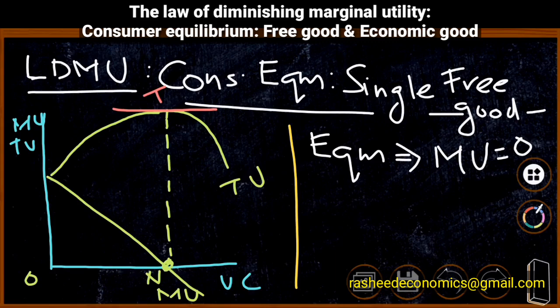By this analysis we can say that total utility is the maximum, that is, it reaches the maximum point when marginal utility is 0. That is, when marginal utility is 0 at this point n, total utility is the maximum. We know that the purpose of the consumer is to have maximum satisfaction, and therefore the point of attaining this maximum satisfaction is the point of consumer equilibrium. Therefore consumer equilibrium is attained when marginal utility is equal to 0 in case of a free good.